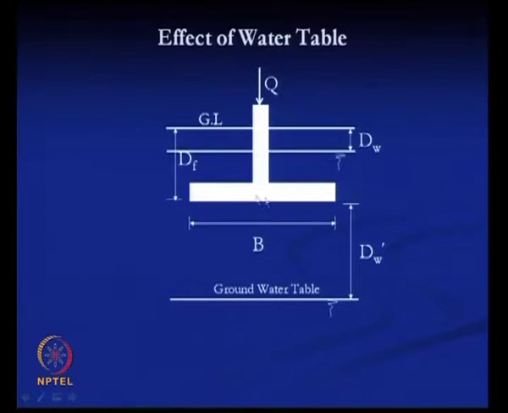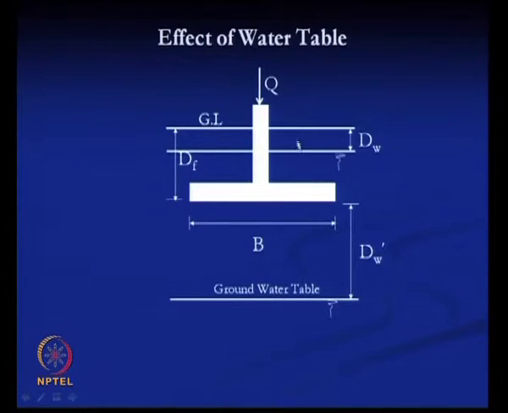If it is above the base of the footing, we locate the water level at a distance of d w from the ground level, and if it is below the base of the footing, then we locate the water level by d w dash, which is measured from the base of the footing. Now, we will consider the different cases.